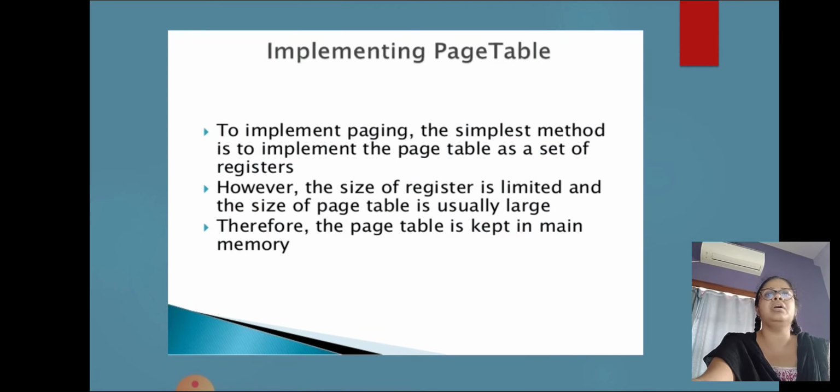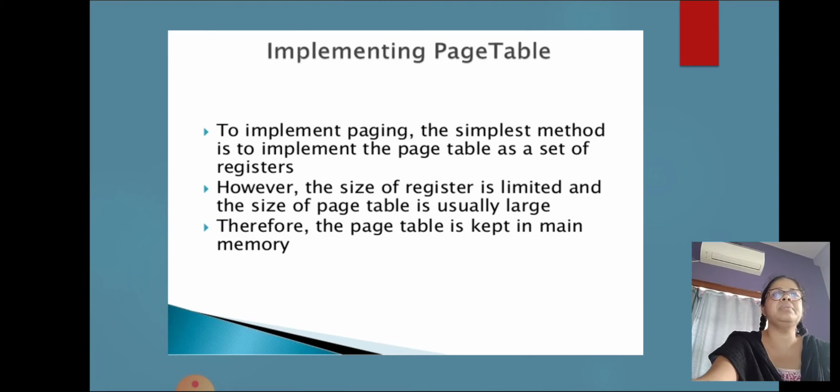Now, how is the page table implemented? To implement paging, the simplest method is to implement the page table as a set of registers, because accessing a register is fast.